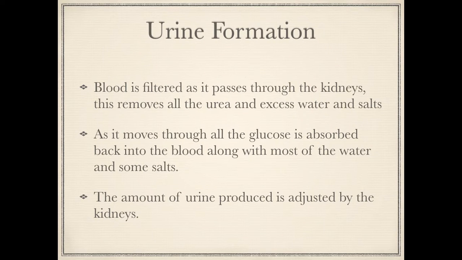And here is basically how urine forms. Now, blood is filtered as it passes through the kidneys. This removes all the urea, all the glucose, and excess water and salts. Now, proteins and amino acids cannot be filtered into the kidney because they are too big, right? As it moves along the kidney tubule, all the glucose, along with some of the water and salts, are absorbed back into the blood, into the tiny blood capillaries that are wrapped around the tubules. Now, the amount of urine produced is adjusted by the kidneys.